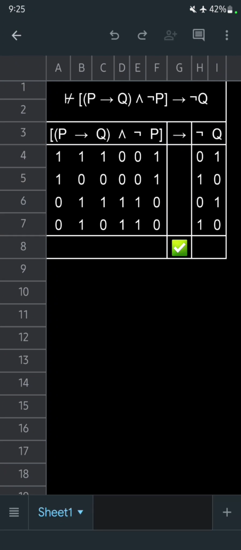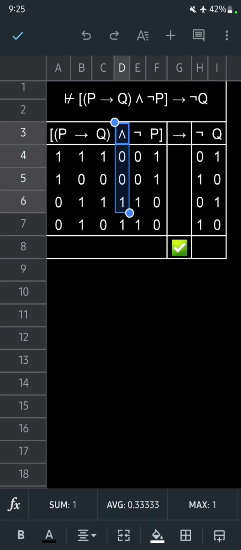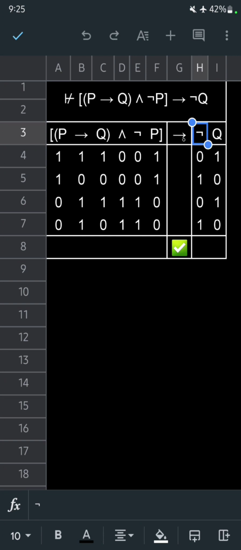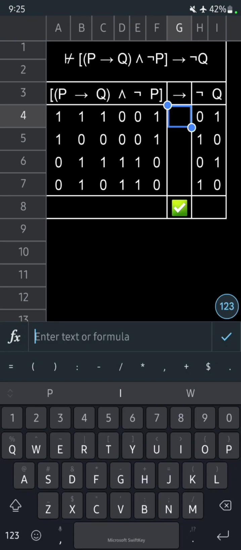And again, let's recall that the material implication returns a value of false if and only if the consequent is false and the antecedent is true. For the main operator, we will be comparing column D, our conjunction operator, and column H, which is the negated version of Q. In our first interpretation, we have a 0 and a 0, so we'll have a vacuous truth.